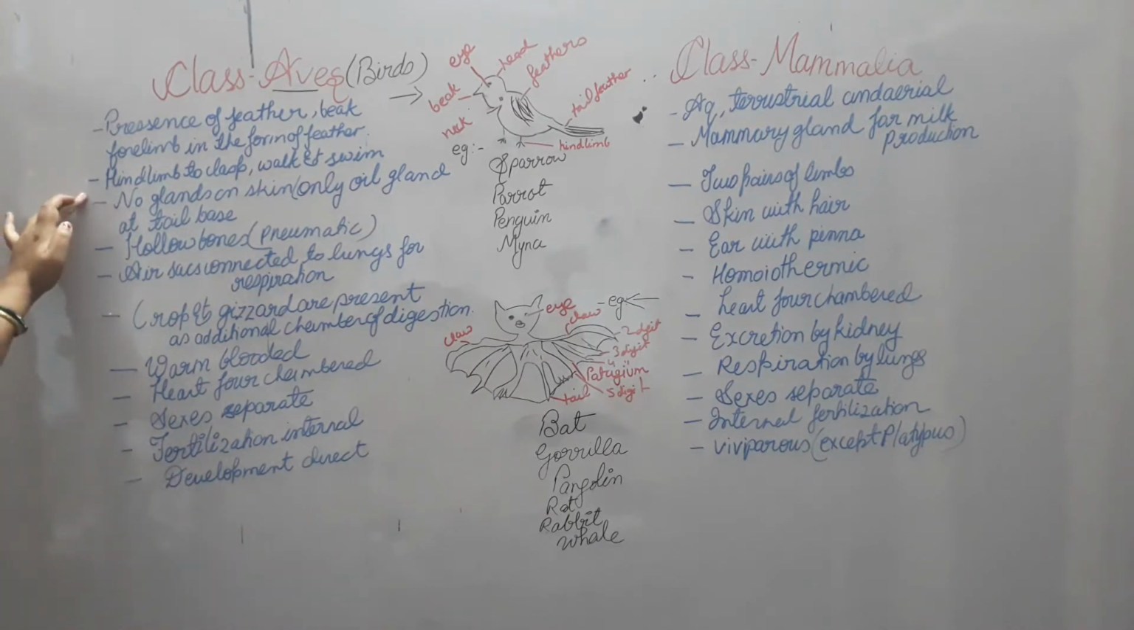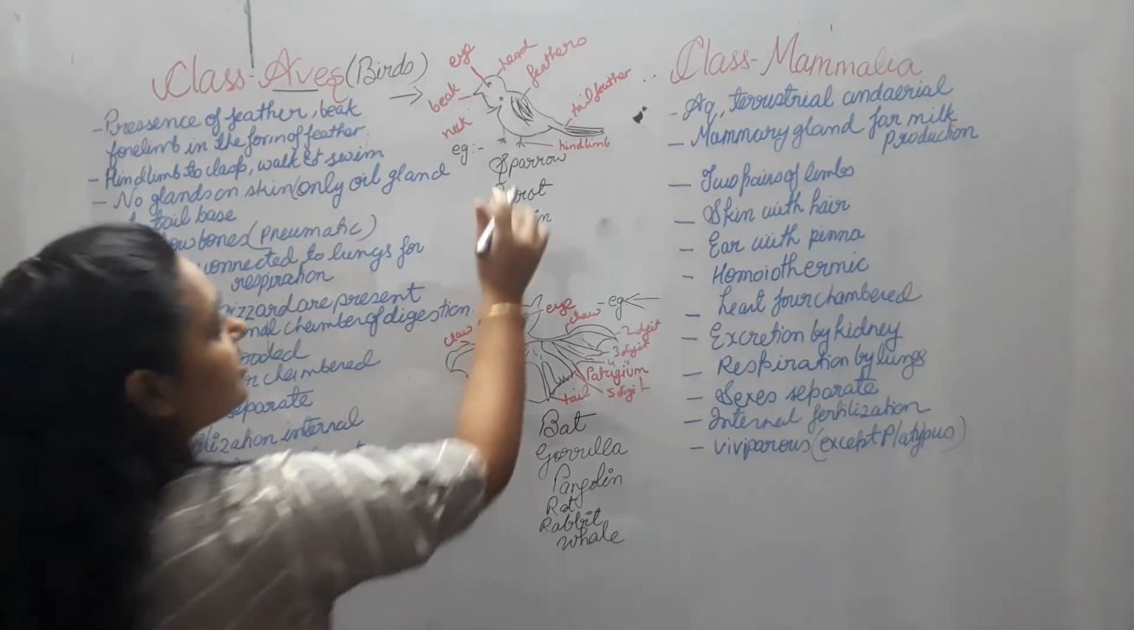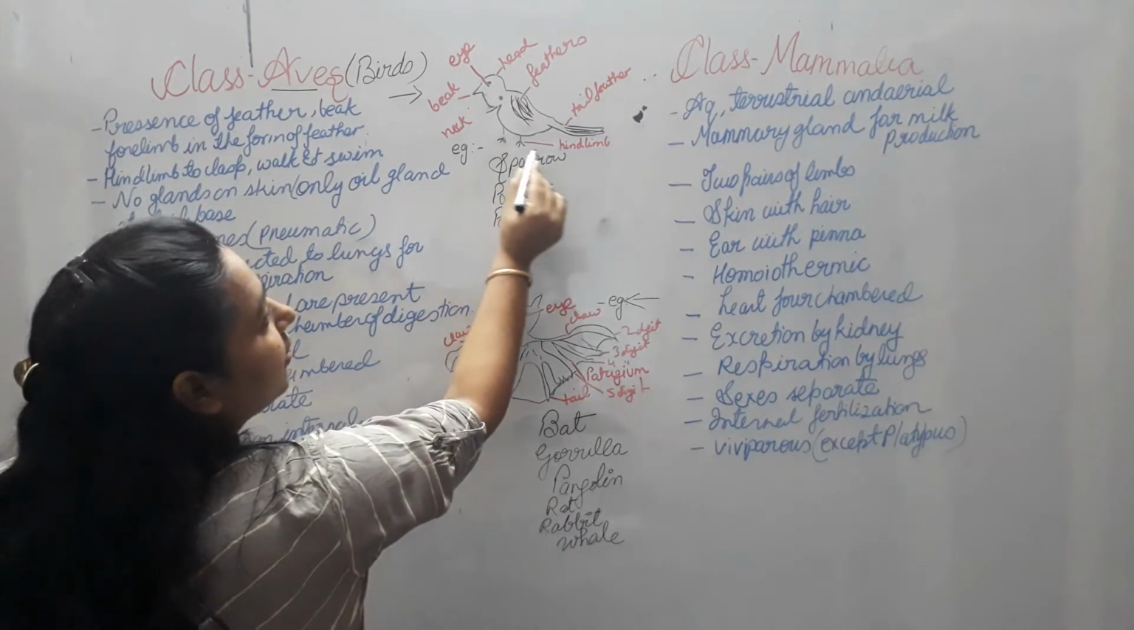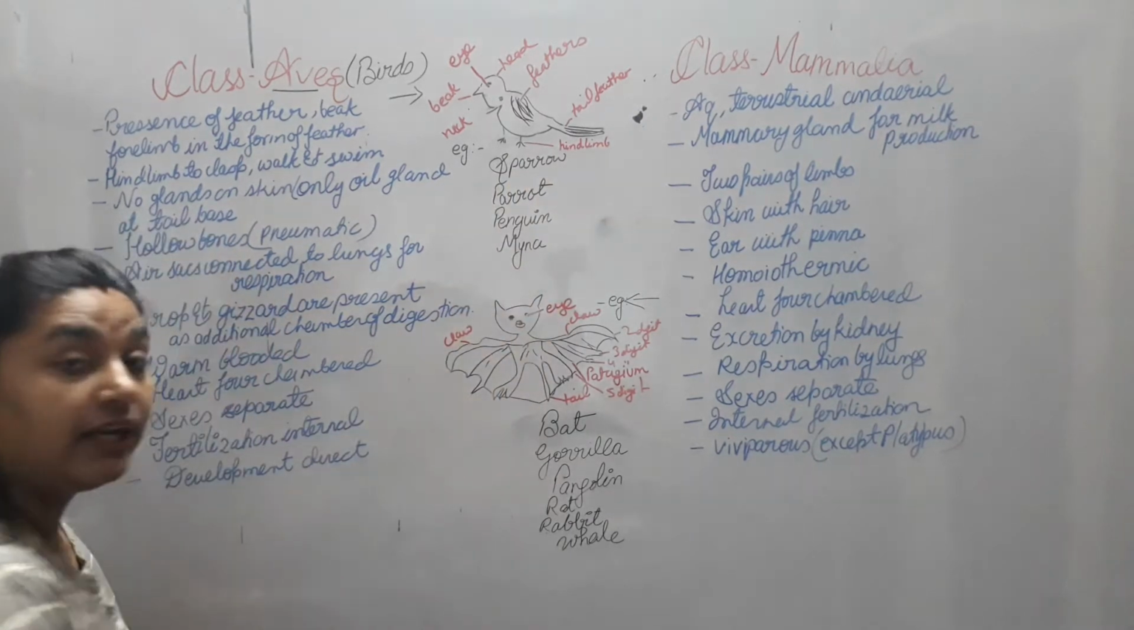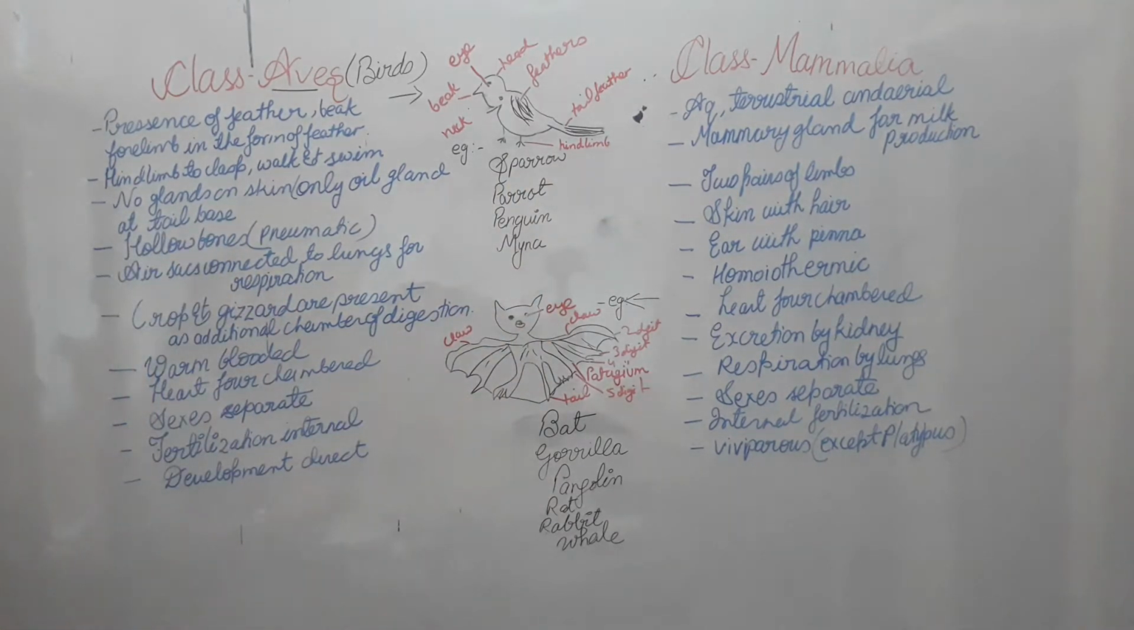Then, hind limbs to clasp, walk and swim. This is the hind limb. Here you can see this hind limb. This hind limb helps them to walk, to swim, and to hop, to jump, because you might have never seen a bird walking, they hop. So this is for that purpose.